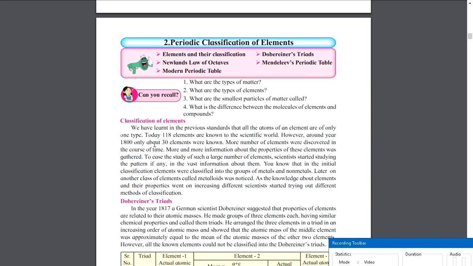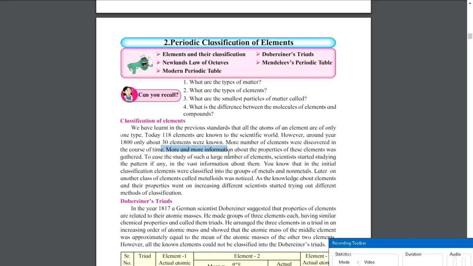However, around the year 1800, about 30 elements were known. So in 200 years we reached 118 elements. More elements were discovered in the course of time.